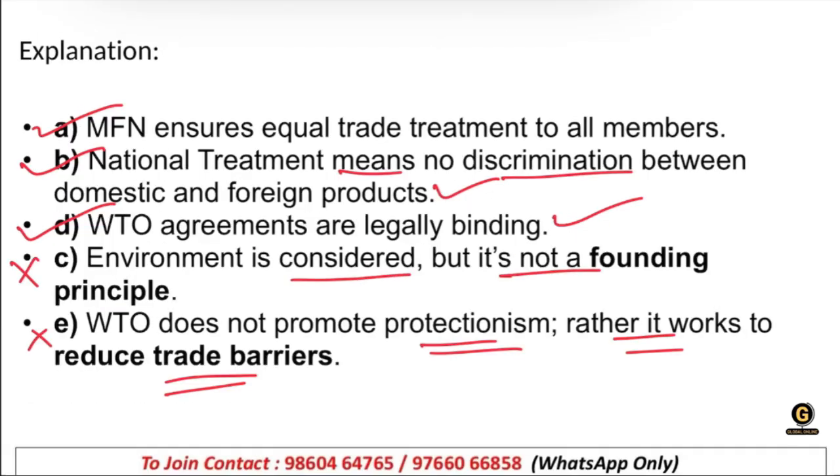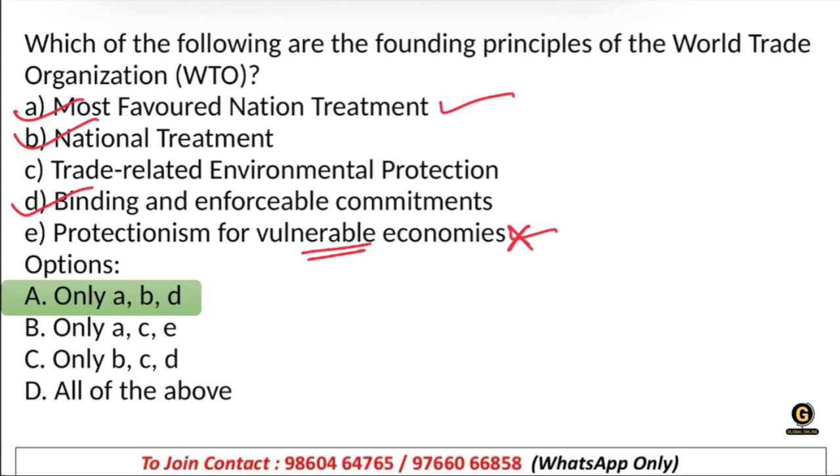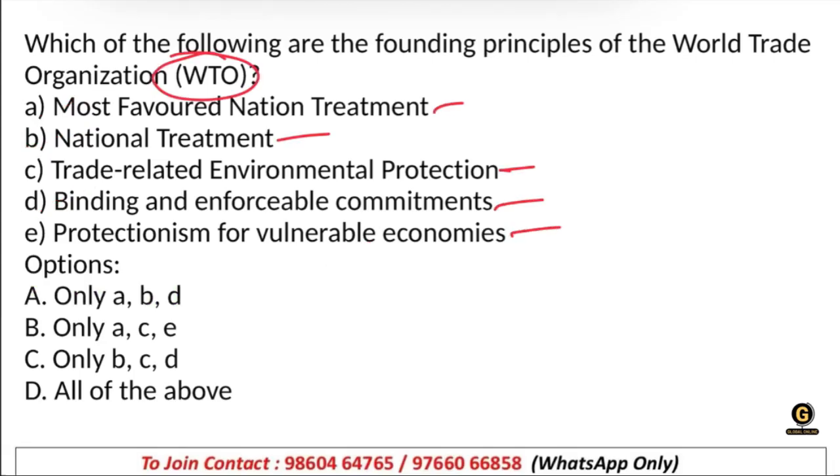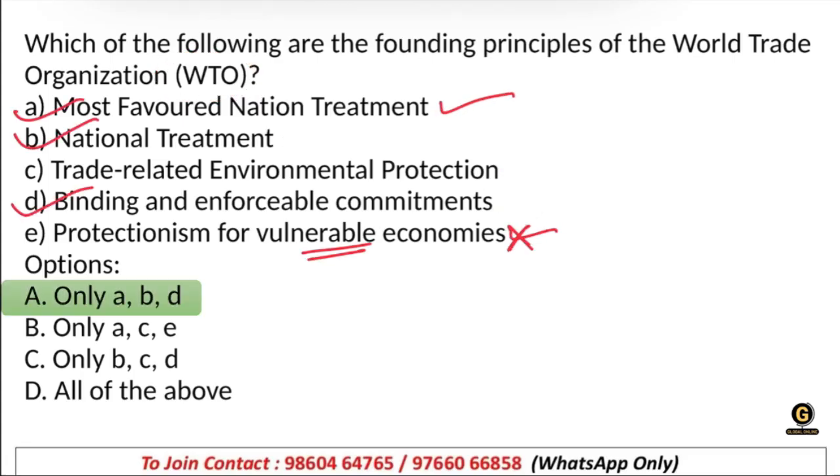And C also. Trade related environmental protection. No, WTO is not providing such kind of trade related environmental protection. It is focusing on free trade, equal trade, or equal opportunities for all the member countries. That is the main function of WTO.